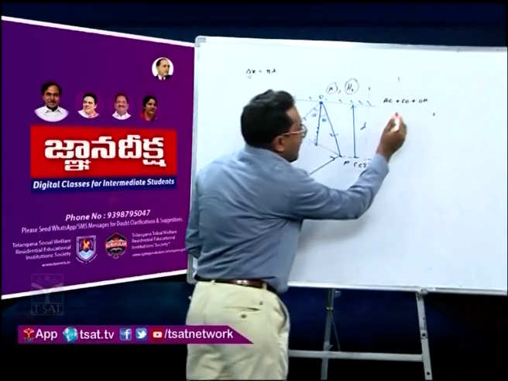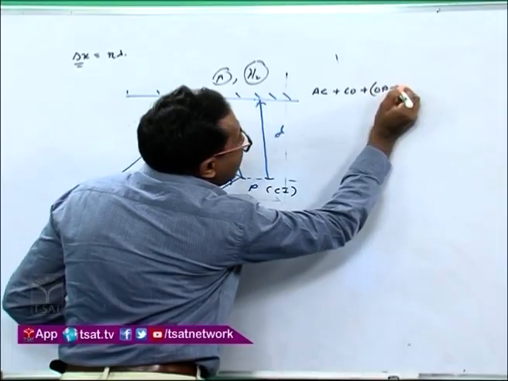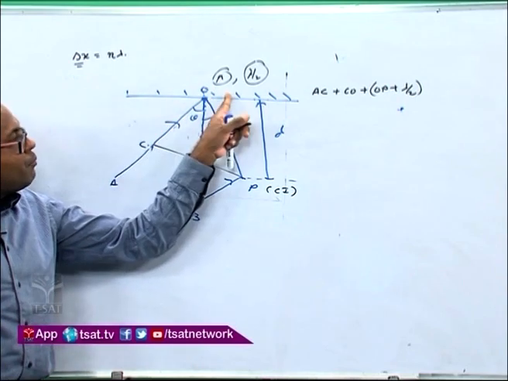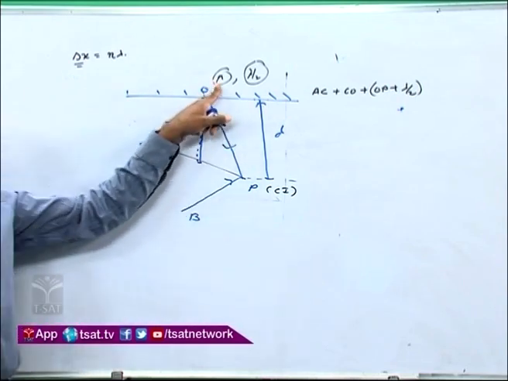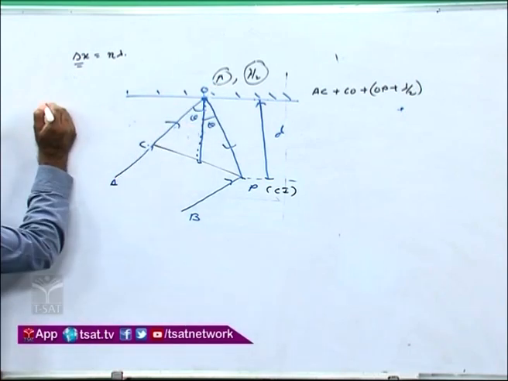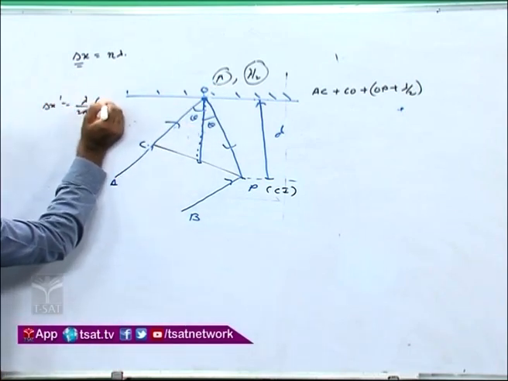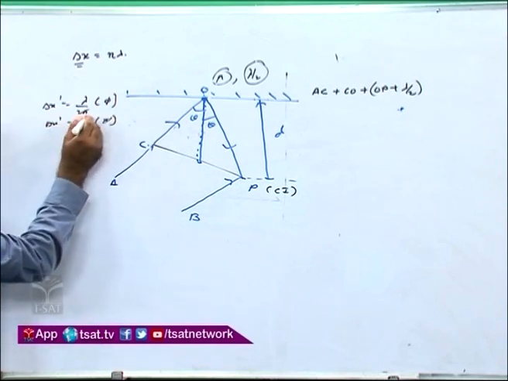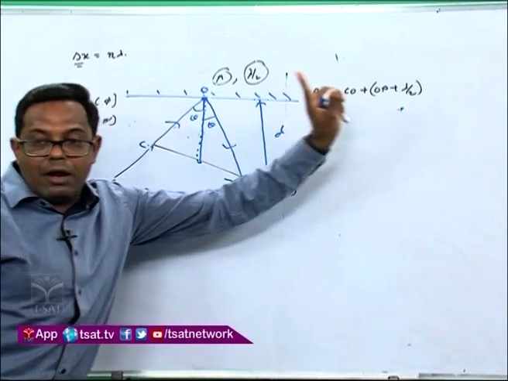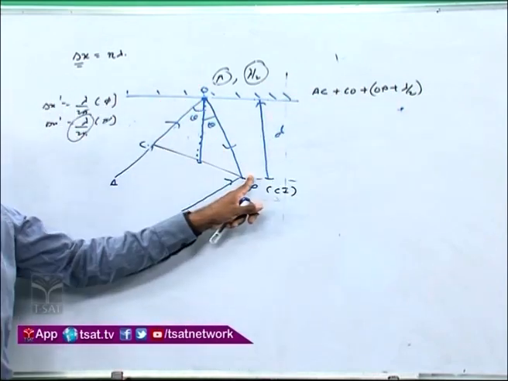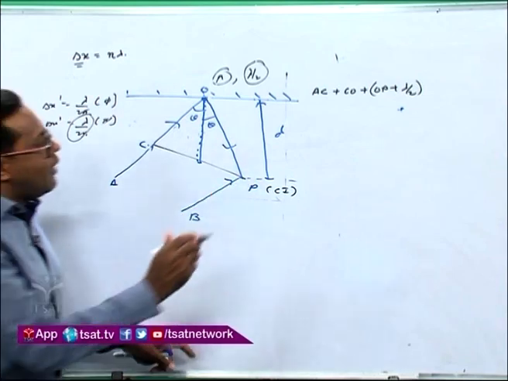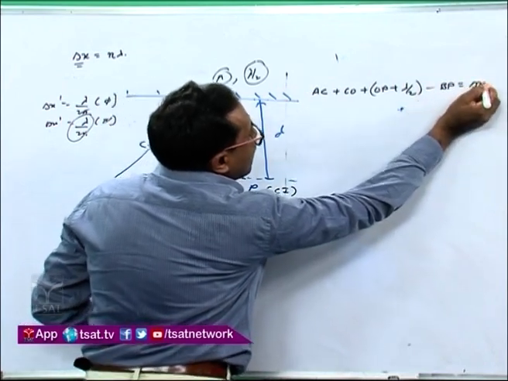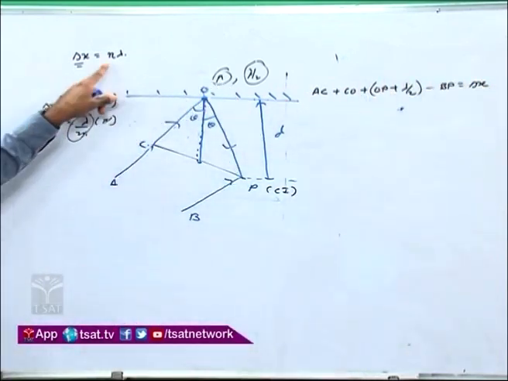Therefore when you are taking the reflected one, OP, you have to add the additional path difference lambda by 2, because when the ray is reflecting from any mirror, there will be an abrupt phase change of pi, and you know when there is an abrupt phase change of pi, there will be a path difference of lambda by 2. So you have to add it like this, lambda by 2. So now you got AC plus CO plus OP plus lambda by 2, this is one of the rays. Another one is BP. So this minus BP will give you the path difference delta x, and this delta x should be equal to n lambda.